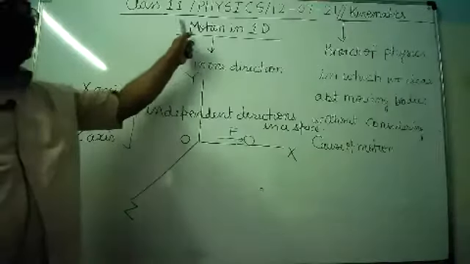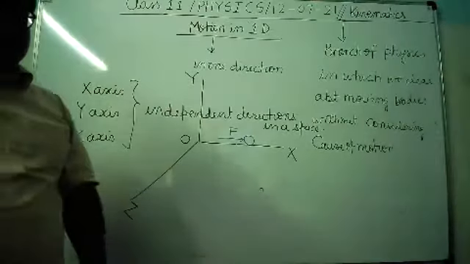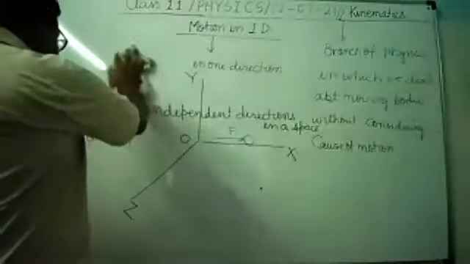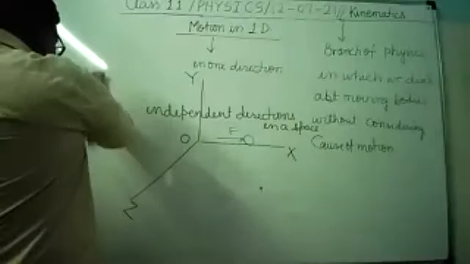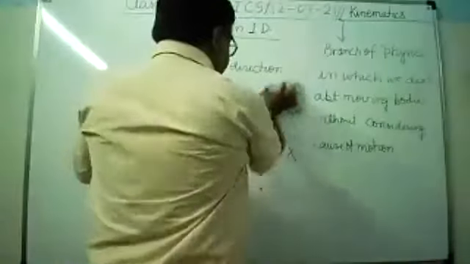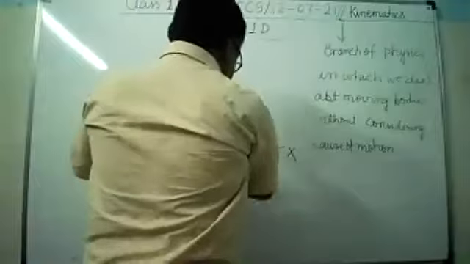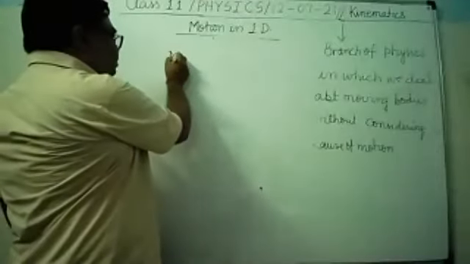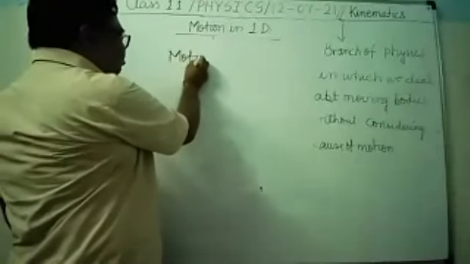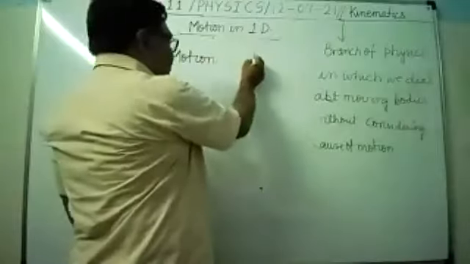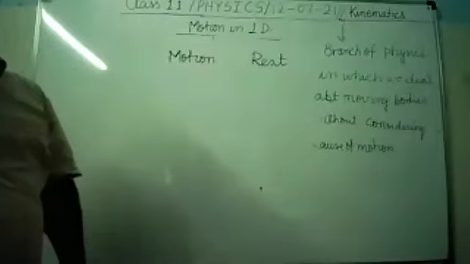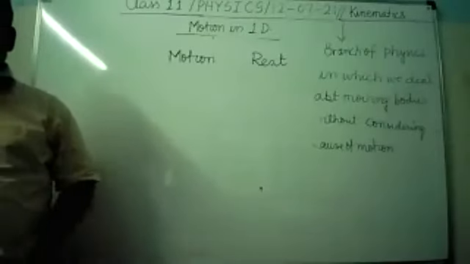So here today we will discuss the motion in one dimension. Now I am going to explain you about what is motion. Though you have studied this thing in class 9th. So see here, what do you mean by motion? Motion means there are two terms, motion and rest. And these are the relative terms.